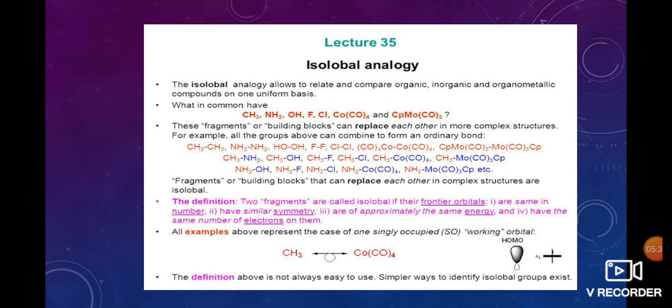This is represented as a double-edged arrow with a loop. This is the symbol for isolable analogy. This CH3 fragment is isolable to cobalt carbonyl complexes.